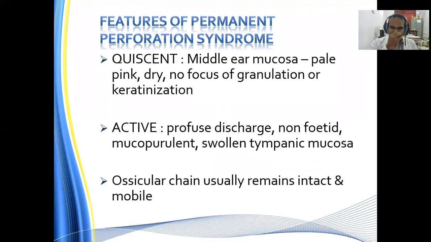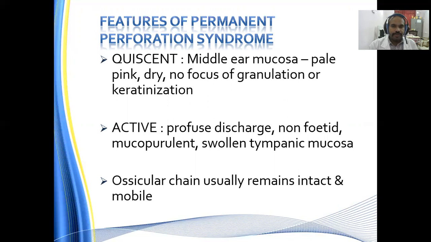What are the features of this permanent perforation syndrome? Once the perforation is permanent, what is happening? Then this becomes quiescent. That means it becomes inactive for some time. The middle ear mucosa is pale pink, dry, and there is no focus of granulation or keratinization. If it is active, we have profuse, non-foul smelling, mucopurulent discharge.